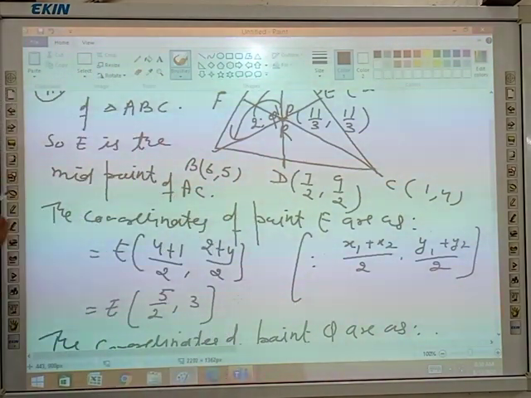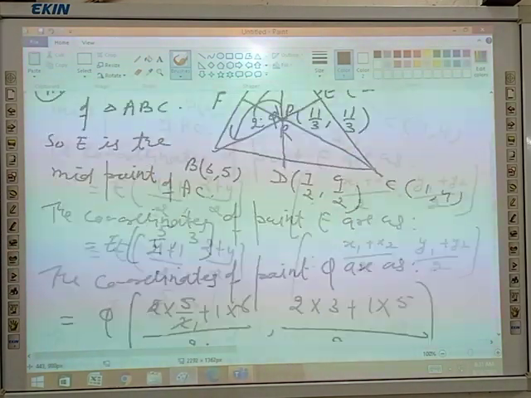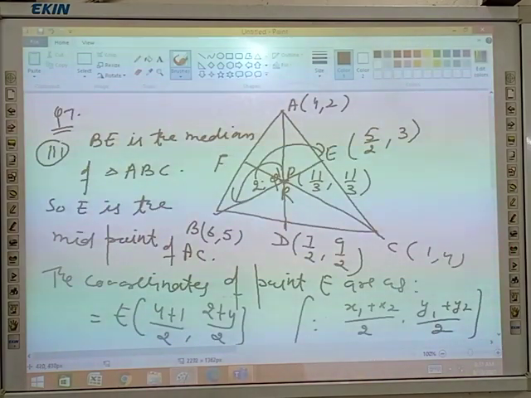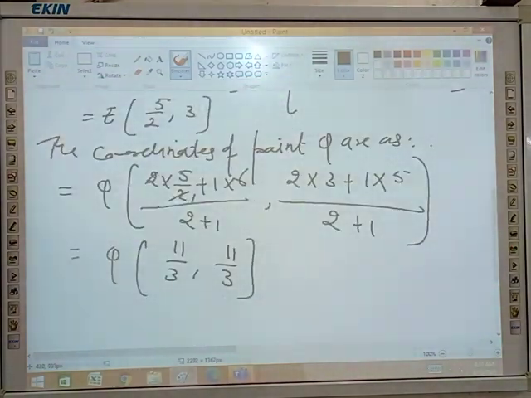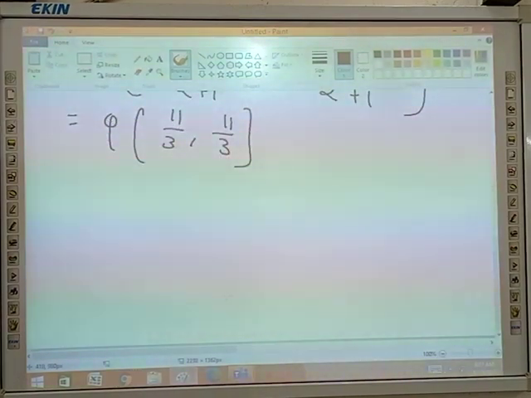Now, coordinate of point R. You have to find out the coordinate of point R. To find the coordinate of point R, first of all, CF is the median of triangle ABC. So F is the midpoint of AB. Am I right or wrong? AB. Yes? Do it fast.